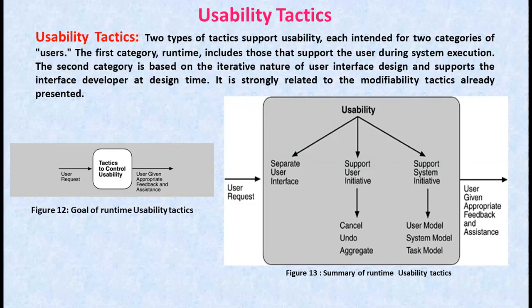Now coming to the design time tactics. Here, separate the user interface from the rest of the application. Localizing expected changes is the rationale of semantic coherence, since the user interface is expected to change frequently both during the development and after the development. So maintaining the user interface code separately will localize the changes to it.